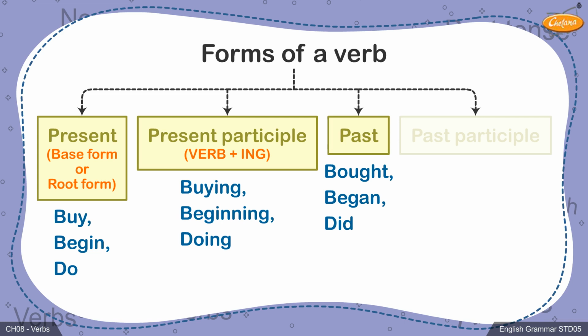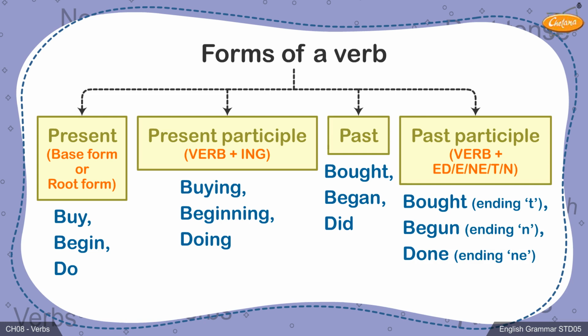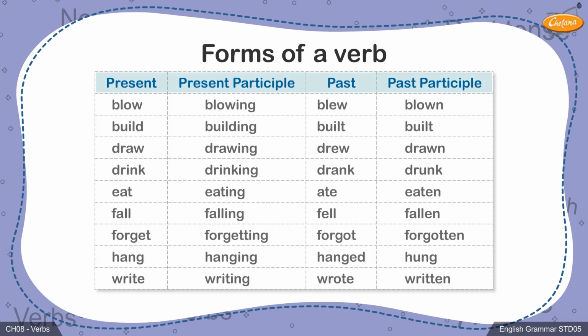Lastly, let's learn about past participles. The past participle form of the verb is any verb ending with the letters ed or e or ne or t or n. The past participle forms would therefore be bought, ending in t, begun, ending in n, done, ending in ne. By looking at the 4 columns on the table very carefully, you will be able to understand how any verb can appear in either of the 4 forms. You can solve the exercises related to these concepts.